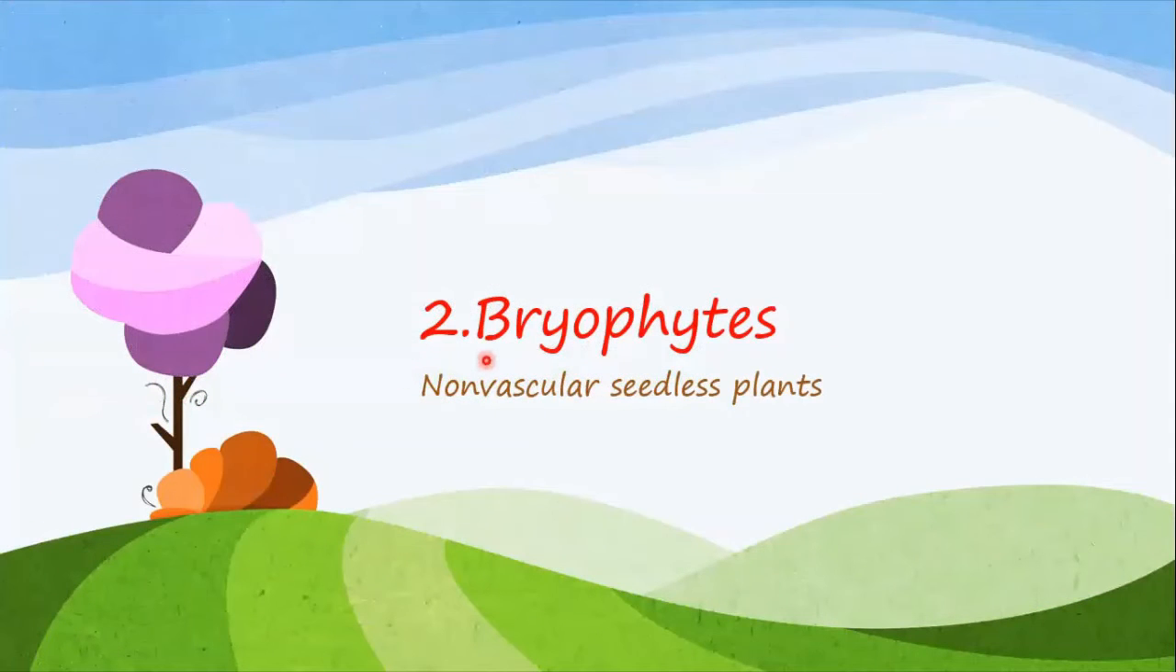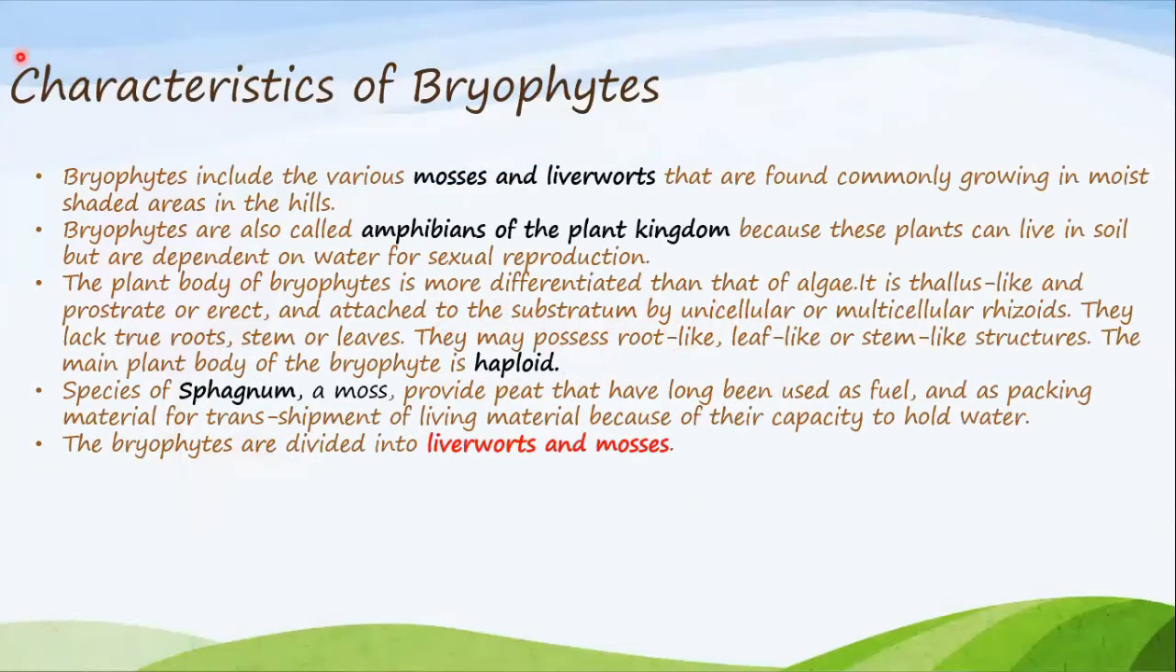Now let us move to the next division of the plant kingdom, which is bryophytes. Bryophytes are nothing but non-vascular seedless plants. Characteristics of bryophytes: Bryophytes are known as amphibians of the plant kingdom because these plants can live in soil but are dependent on water for sexual reproduction. Okay, this is important. This can be asked in exam. In the animal kingdom, species like frogs are known as amphibians. Similarly, in the plant kingdom, it is bryophytes.